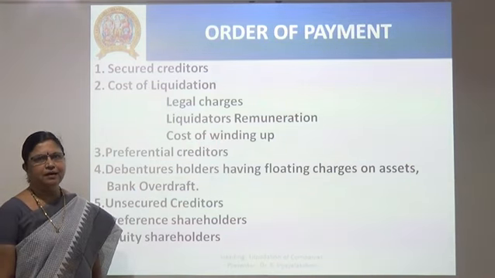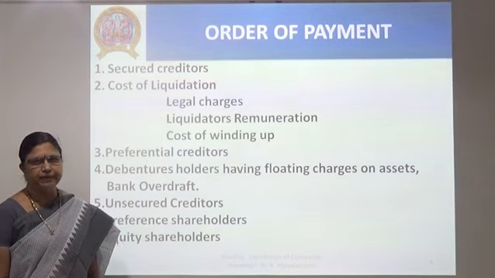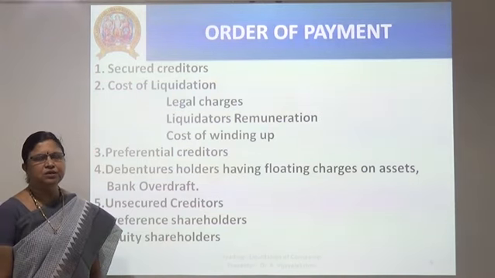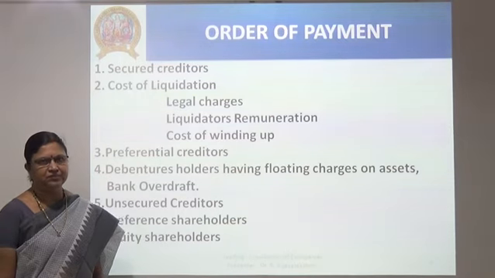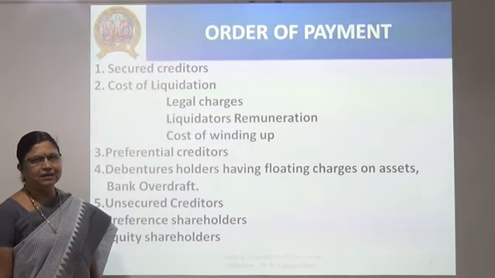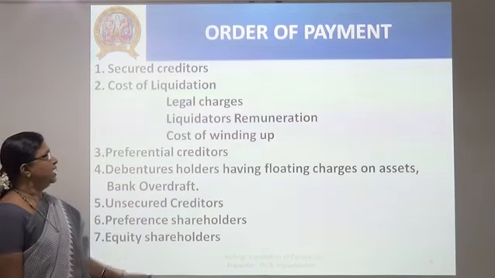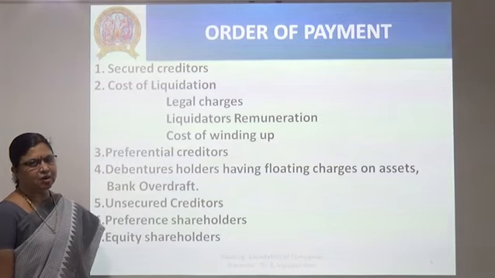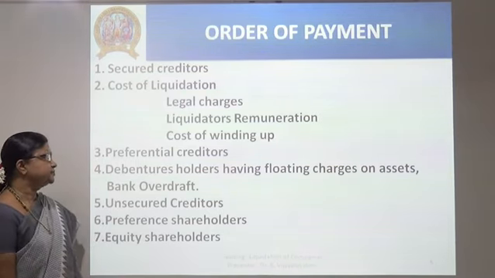And there is another example for this. Any investigation expenses to be incurred by the company at the time of winding up, from section 235 to 257 of the Joint Stock Companies Act of 1956. They are all categorized as preferential creditors, and in the order of payment, after secured creditors and cost of liquidation, the preferential creditors are to be considered.